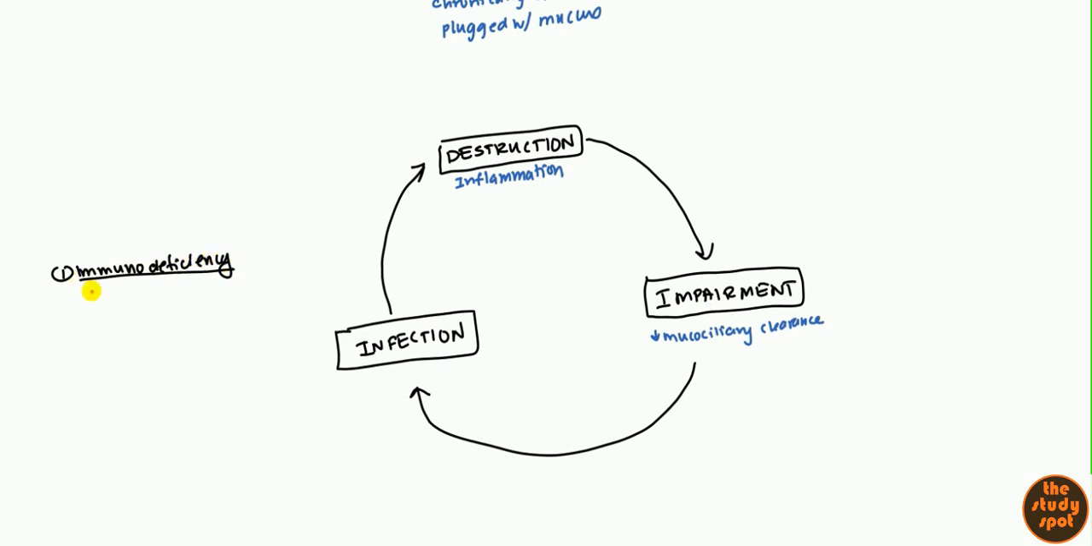So this can be anything from HIV, common variable immunodeficiency, or even SCID, DiGeorge syndrome, which is a T-cell deficiency, and even chronic granulomatous disease. And of course, we can go on and on. All of these will cause infection, and not only infection, but recurrent infection. By having recurrent infection, you're just continuing the cycle over and over again, eventually leading to bronchiectasis.